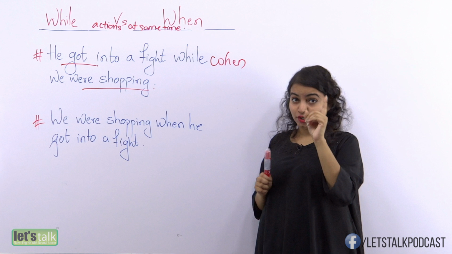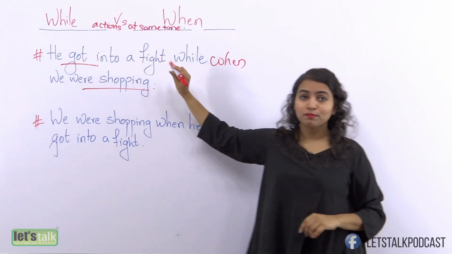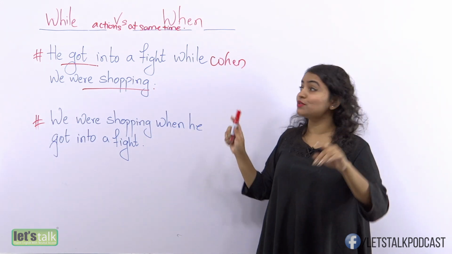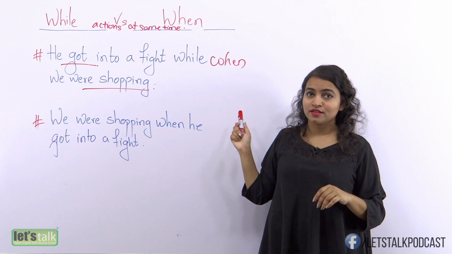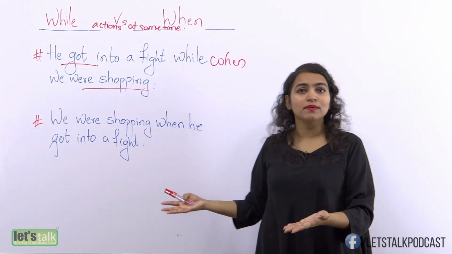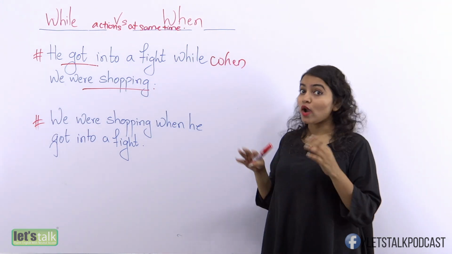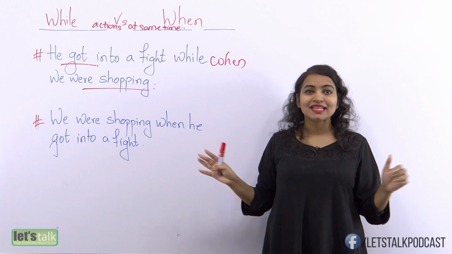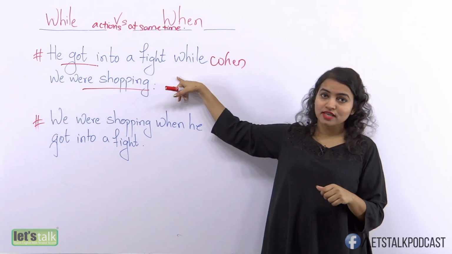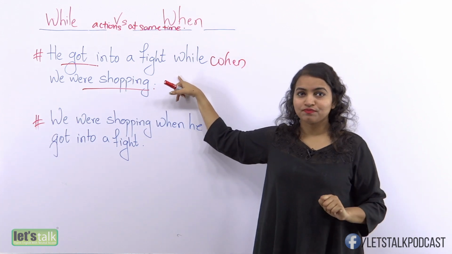So when you have a single action followed by a continuous action, there is no problem with using either of these words. So if you said, he got into a fight while we were shopping, or if you said, he got into a fight when we were shopping, that is absolutely right. Okay? So in these kind of sentences, you can use both these words interchangeably.